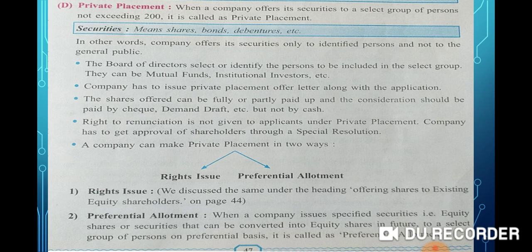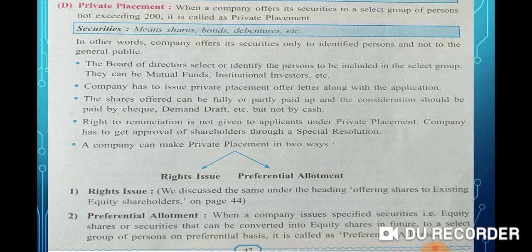This type of preferential allotment is given for shares like preference shares. Usually the company offers preferential allotment to promoters, existing shareholders, employees, venture capitalists, etc.